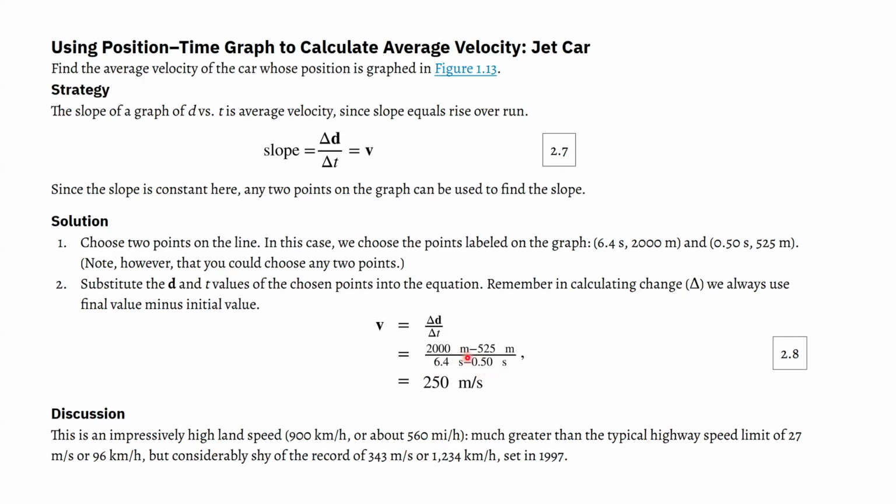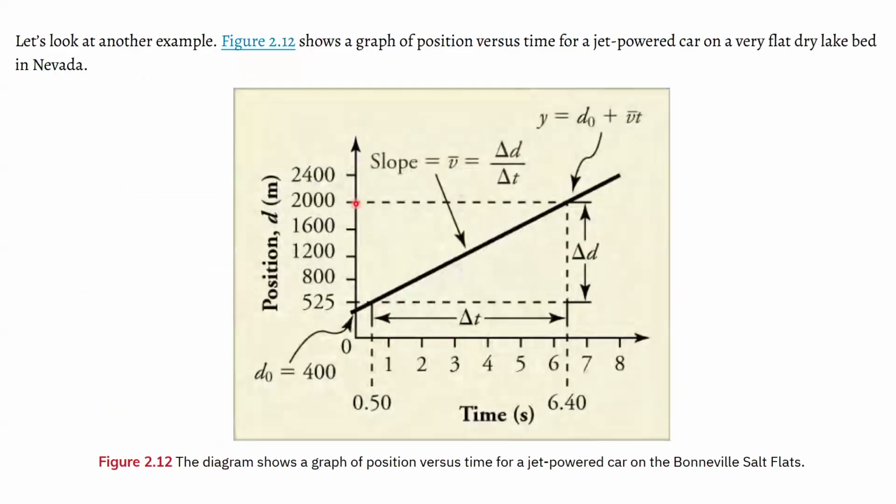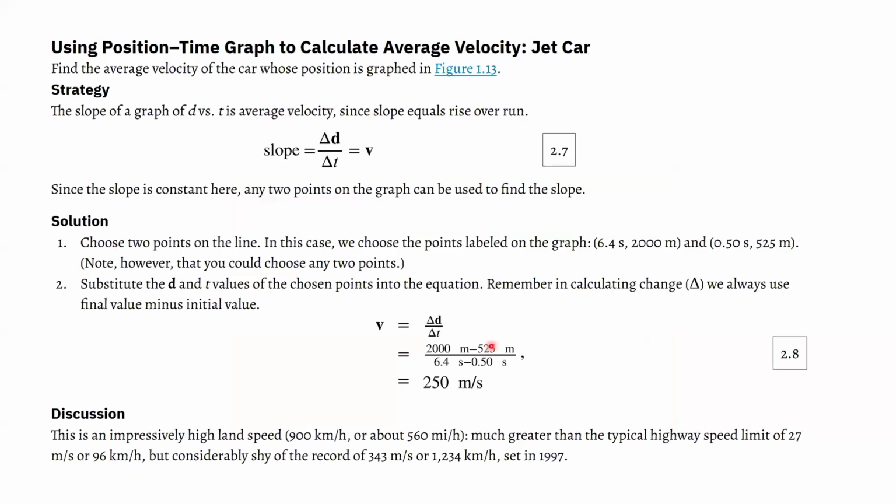Go 0.5 minus 6.4. Or if they do 0.5 minus 6.4, then at the top it has to be 525 minus 2000. Okay, they need to be consistent throughout. Like if they're starting with 2000, then this 2000 goes with 6.4. So basically they have to be consistent in the direction they go.